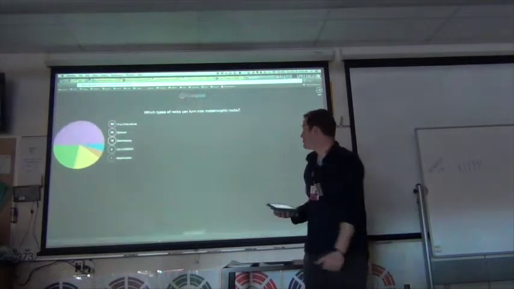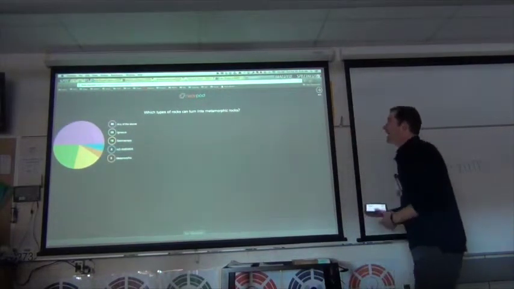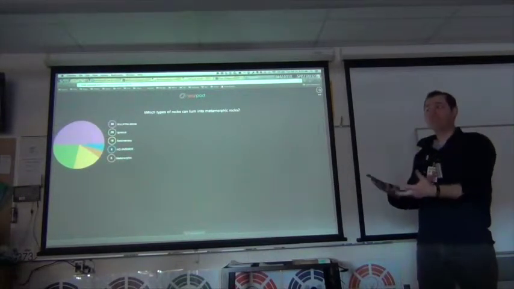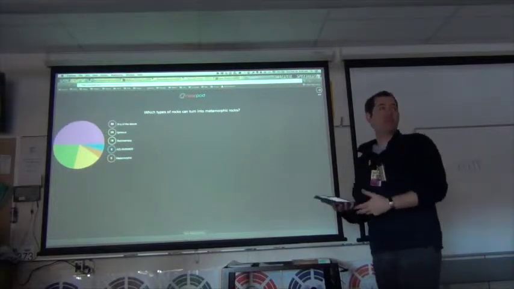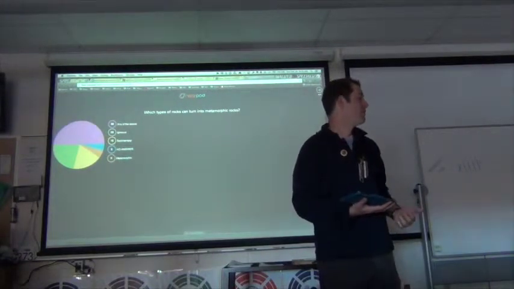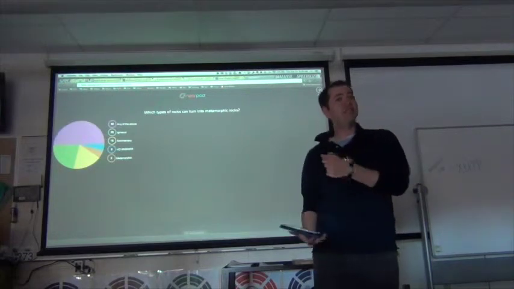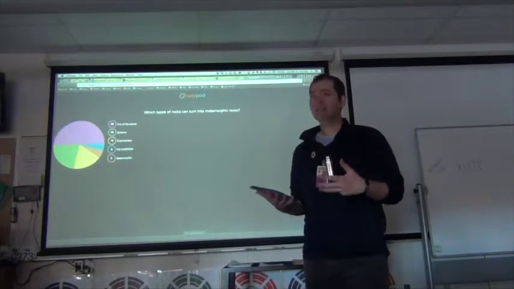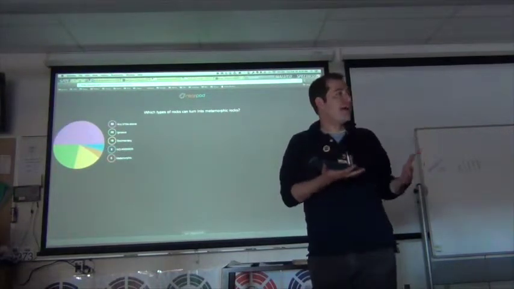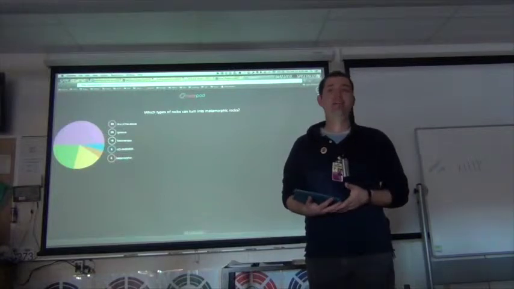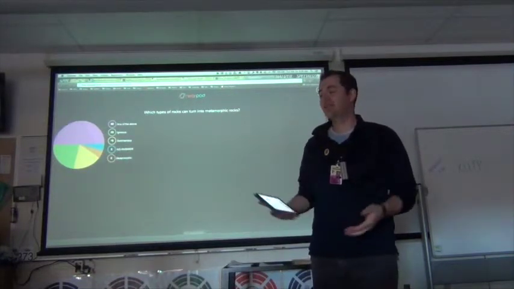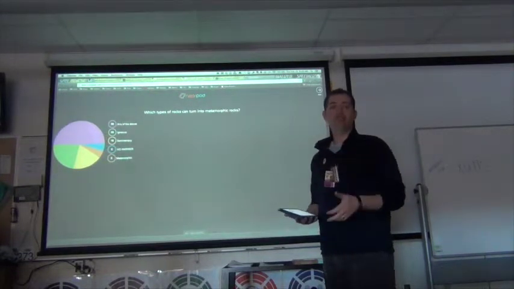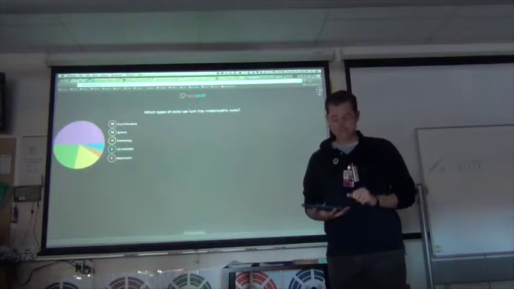Okay, so I'm going to share this with you. Most of you responded: any of them can turn into metamorphic rocks. We can even take one type of metamorphic rock, apply more heat and pressure to it, and turn it into a different type of metamorphic rock. Our two examples showed sedimentary, but we can even take igneous rocks that have cooled. So they have to be cooled. Magma or lava is not an igneous rock yet. It's just magma or lava. So we can take any of the three types of rocks, add heat and pressure, and turn them into a metamorphic rock.